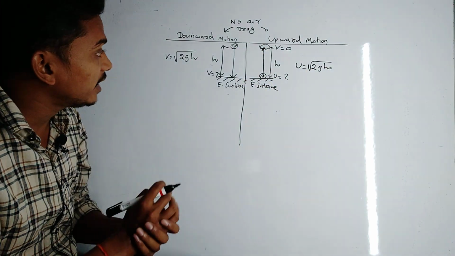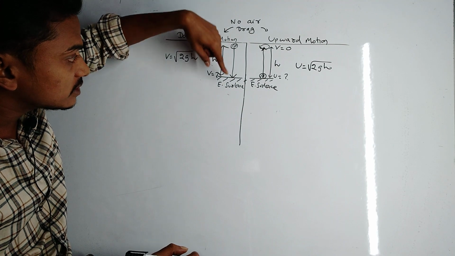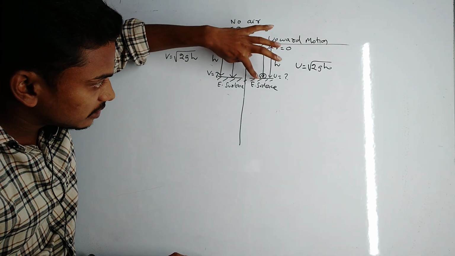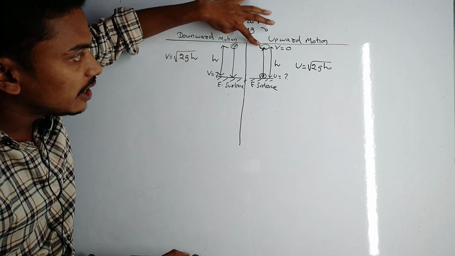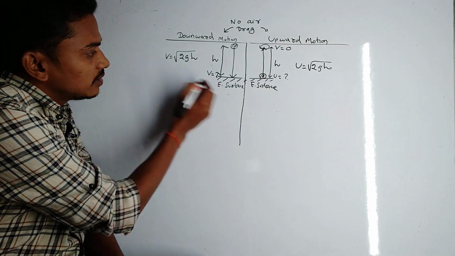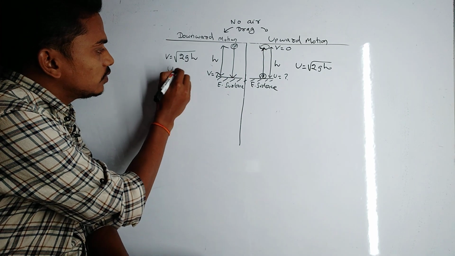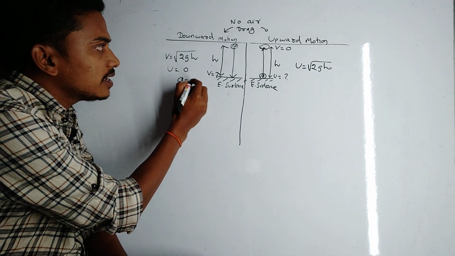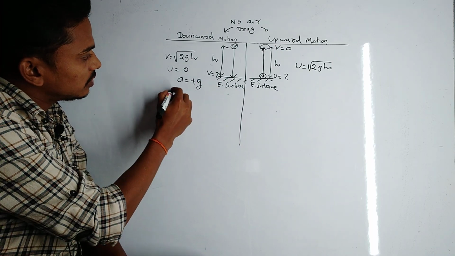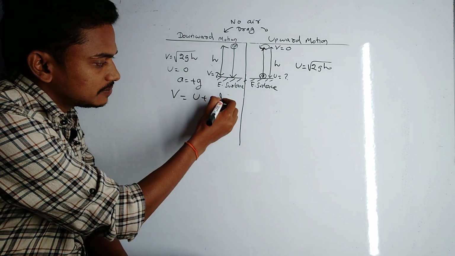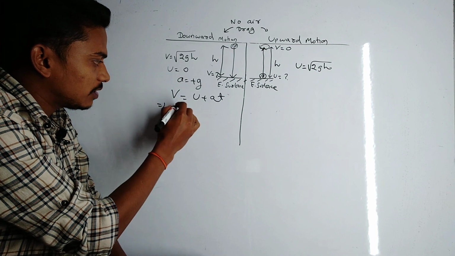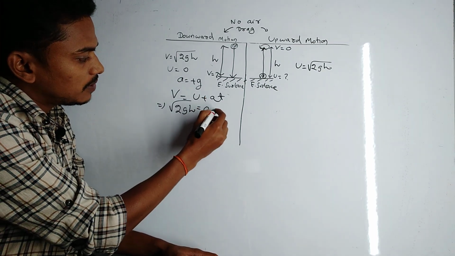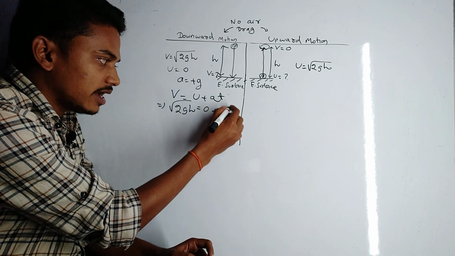Now find the time taken to reach the surface, and here find the time taken by the body to reach the highest point. So here the initial velocity u is 0, the final velocity is square root of 2gh, and acceleration due to gravity is plus g. So we can use the relation v equal to u plus at to find the time. So the final velocity is square root of 2gh, the initial velocity is 0, plus acceleration due to gravity g, and time is t.